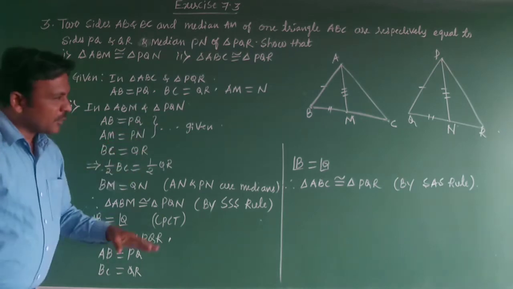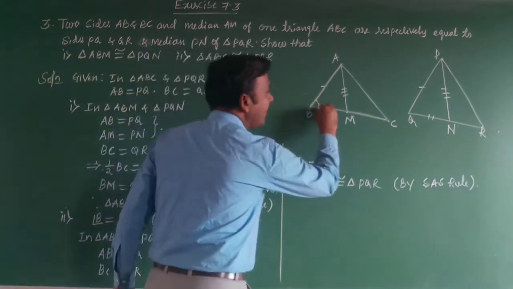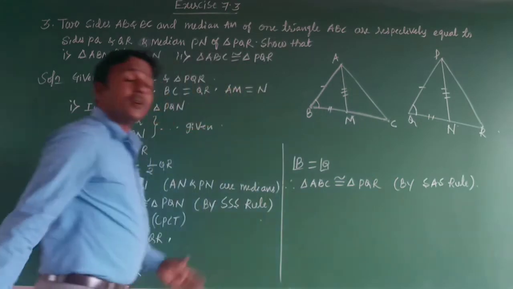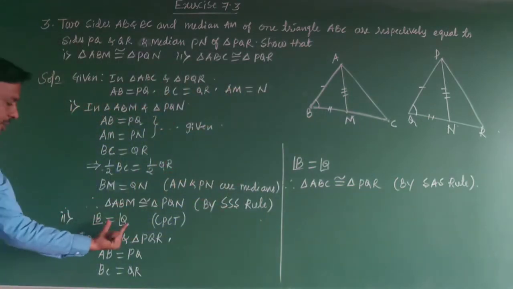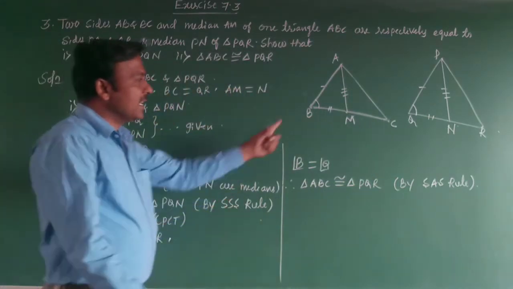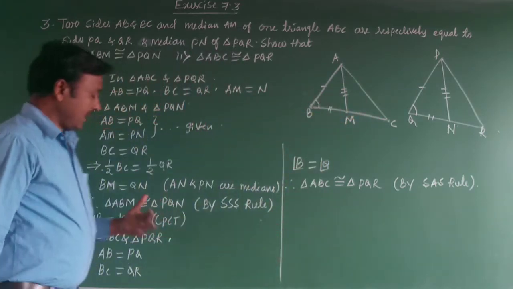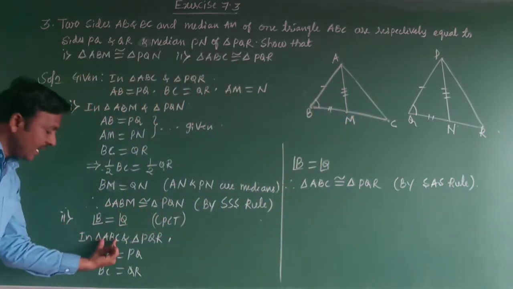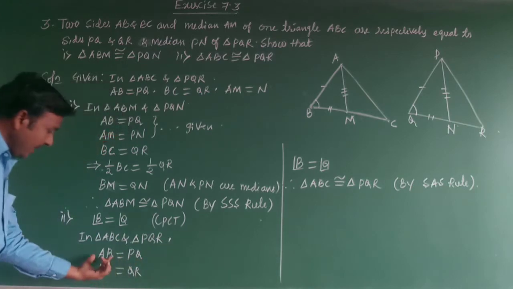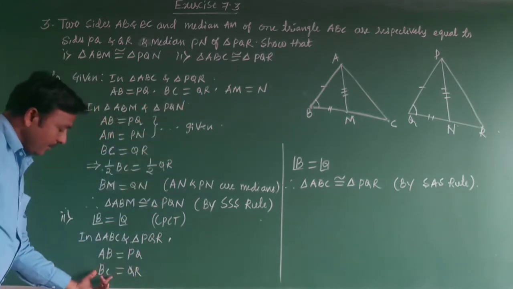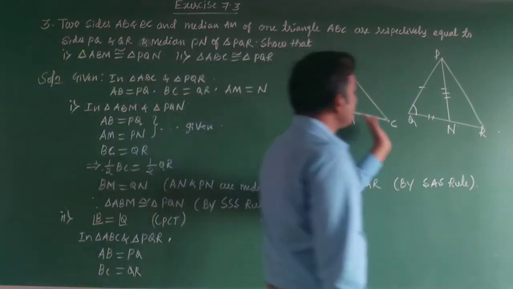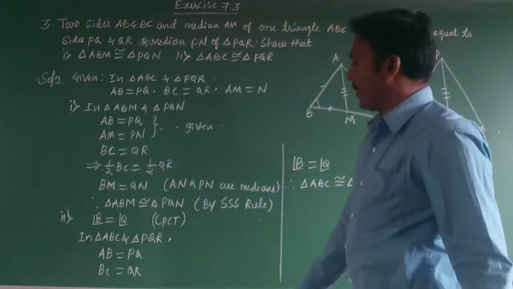Using this, we can take angle B is equal to angle Q, because of corresponding parts of congruent triangles, CPCT. In triangle ABC and triangle PQR, AB is equal to PQ, already given. BC is equal to QR, this is also given.